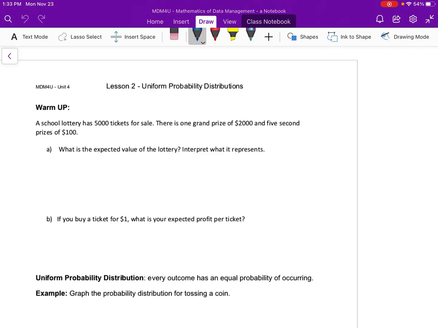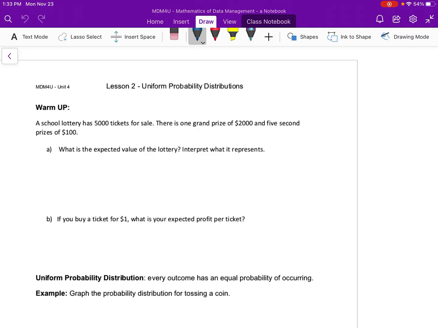This one's going to extend on our first one, which was about probability distributions. Before we get into it, let's just do a little warm-up. If you want to, you can try this yourself. You'll need to press pause and then give it a shot and see how you do. Otherwise, you can follow along.